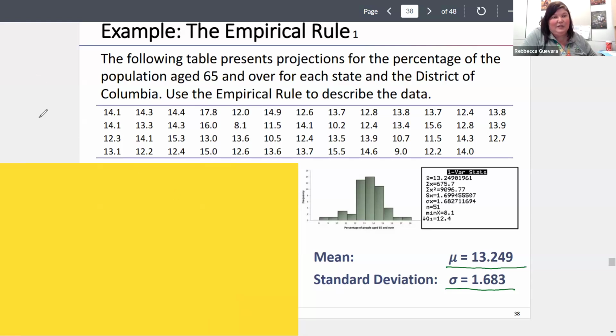So we have a mean and a standard deviation. If I took 13.249 and add and subtract one standard deviation of 1.683,